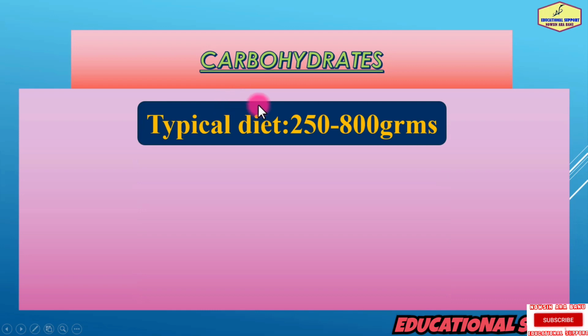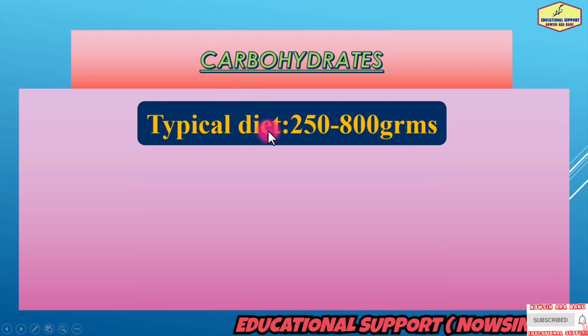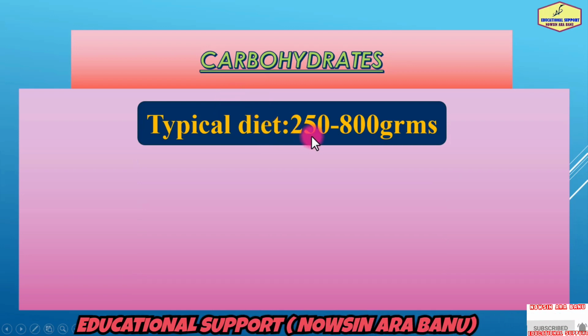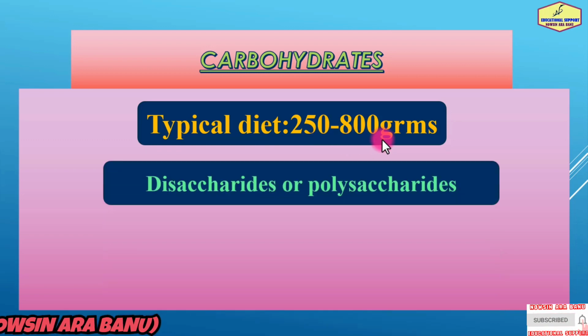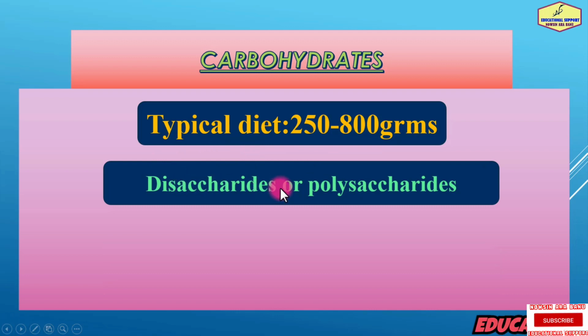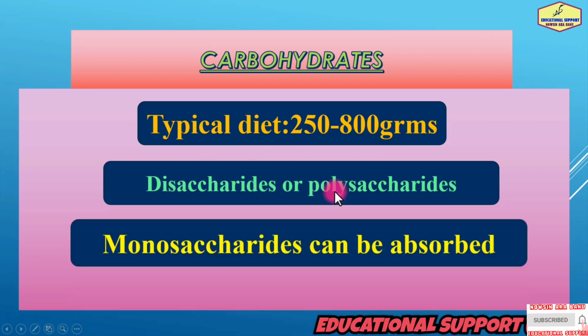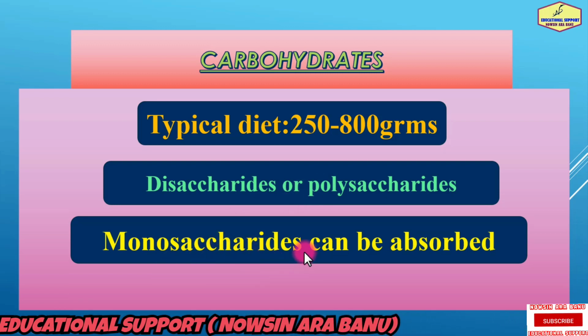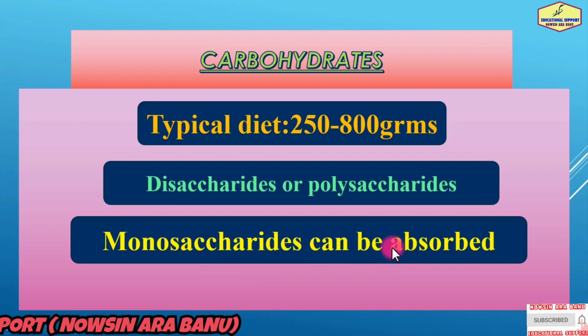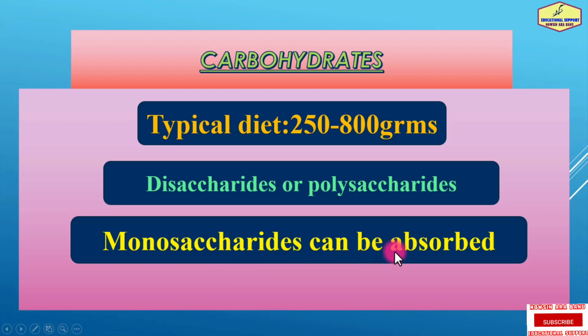In our typical diet, we consume about 250 to 800 grams of carbohydrates. Most of these are consumed as disaccharides or polysaccharides. But here is the important point: only monosaccharides can be absorbed, and they are absorbed by the small intestine as monosaccharides.